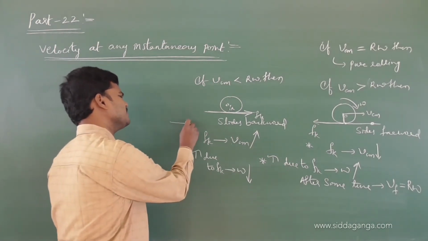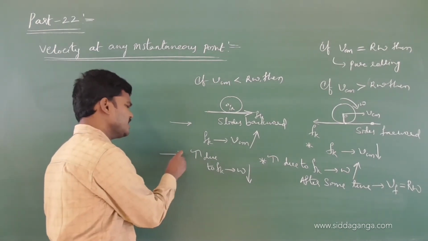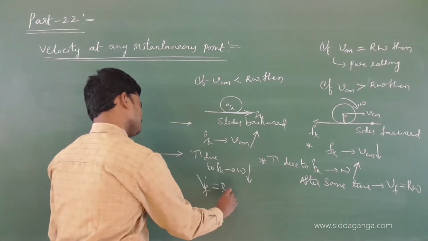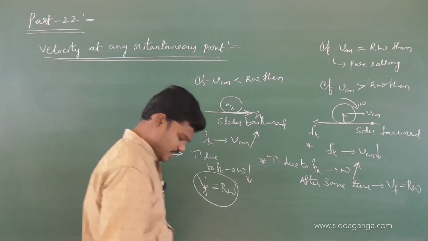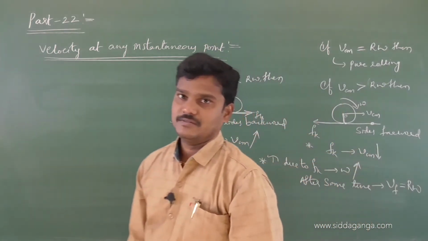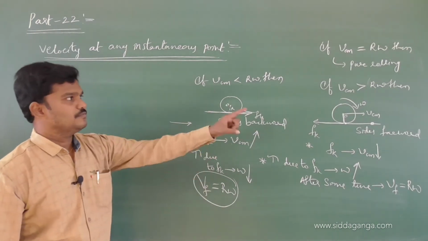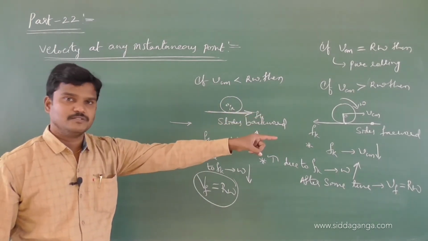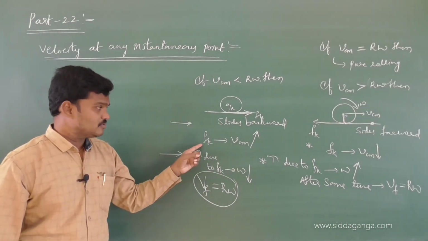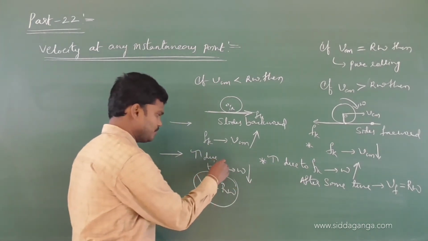Here also you will get 2 equations. One is a translatory equilibrium equation, another one is a rotational equilibrium equation. Solve the 2 equations. Again after some time, pure rolling will start, and the condition for pure rolling is Vf is equal to R omega. So this is somewhat better compared to the previous one. So we know when it slips forward, when it slips backward, and the conditions I have written. What happened because of the frictional force and because of the torque due to Fk.